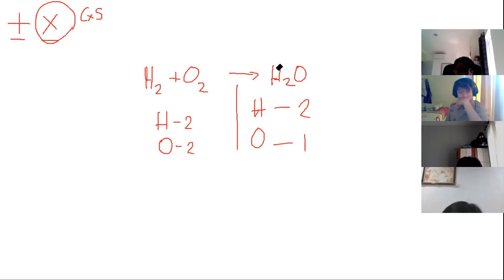Let us use another color. Okay, so we'll try. So 2 times 2 will become 4. And then 2 times 1 will become 2.